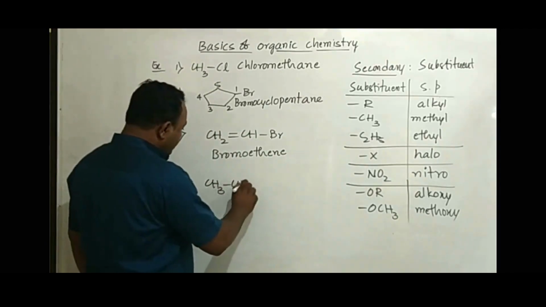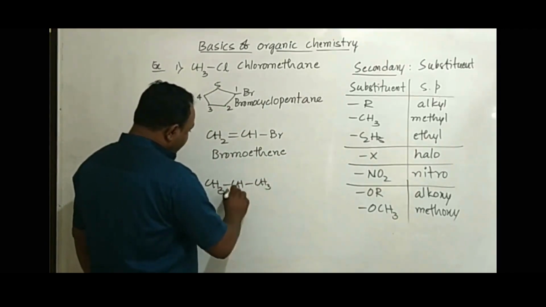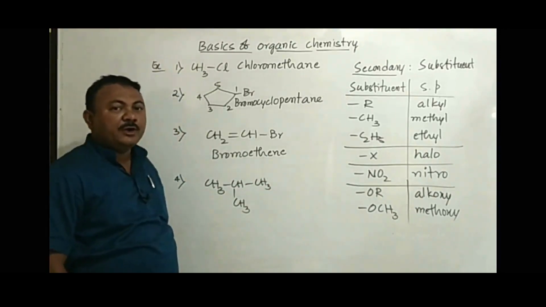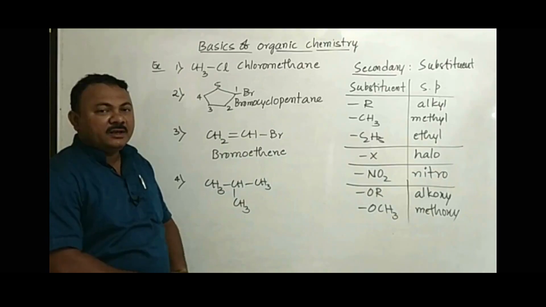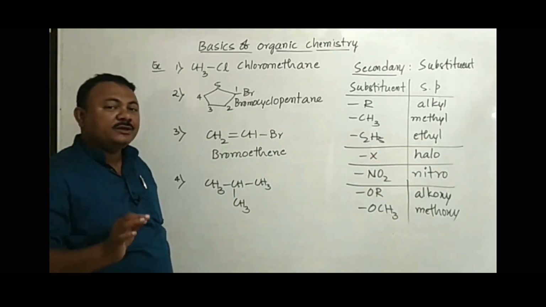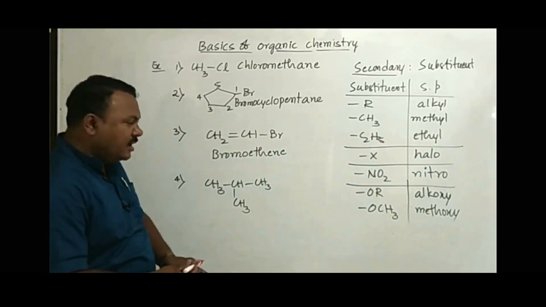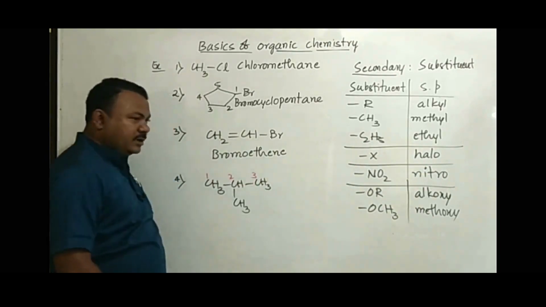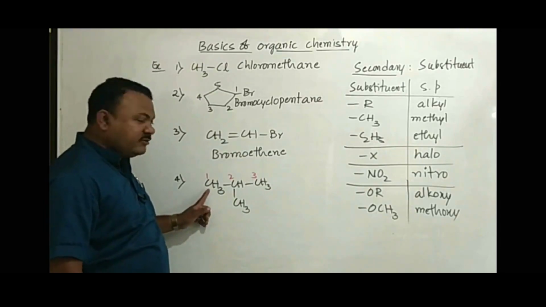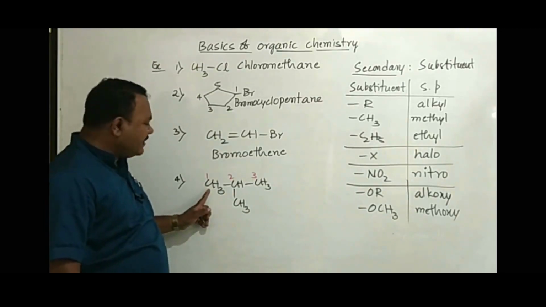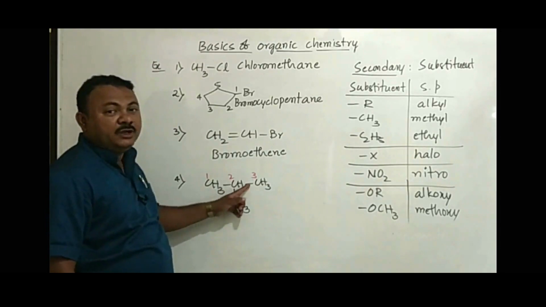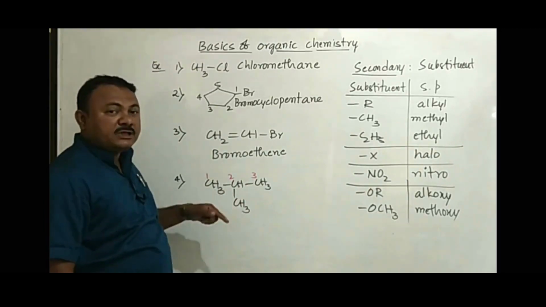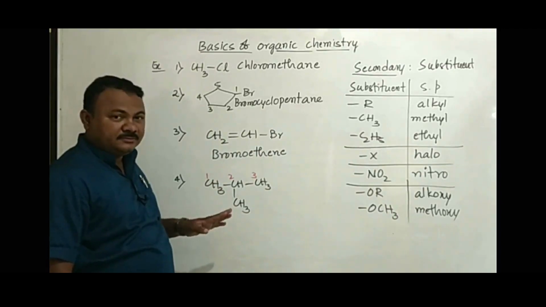CH3, CH, CH3, CH3. In this compound we have a total of 4 carbons. Now we have to select the longest continuous carbon chain. You can start the numbering of carbons from any side you want. I started the numbering of this carbon chain from the left end. So how many carbons did we get in the continuous carbon chain? 1, 2, 3. You can't number this carbon as 4, because if I take the fourth carbon, it should connect to the third carbon.